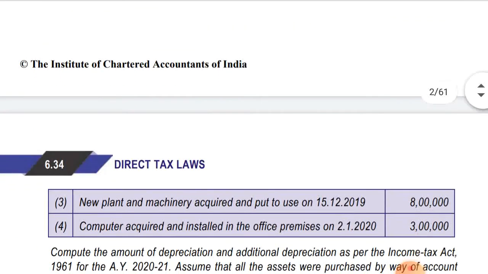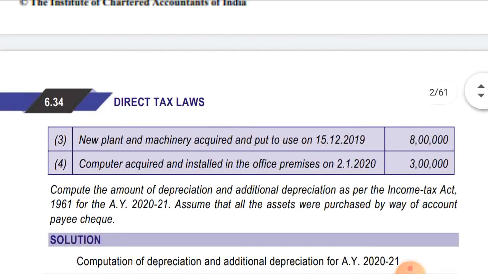New plant and machinery acquired and put to use on 15/12/2019, that is 8 lakhs. It is used for less than 180 days, so half rate depreciation will be allowed. Computer acquired and installed in office premises on 2nd January 2020, that is rupees 3 lakhs. On this, half rate depreciation will be allowed as it is used for less than 180 days.